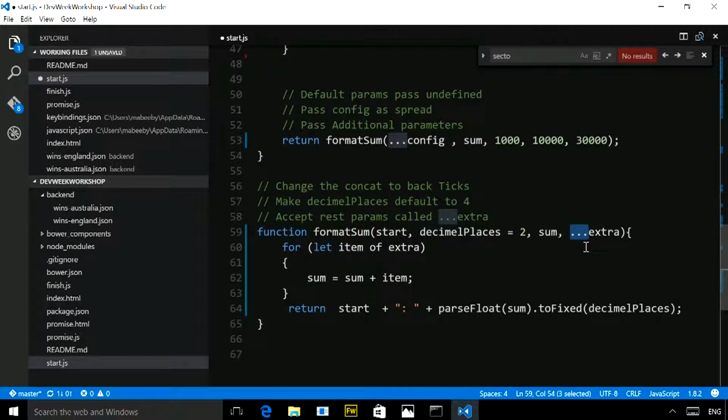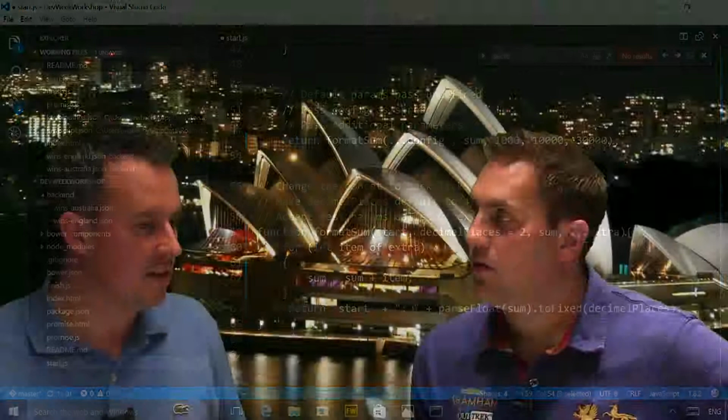So there are the ones that I wanted to show you, the very basics of the next version of JavaScript. That's cool, some good stuff in there.